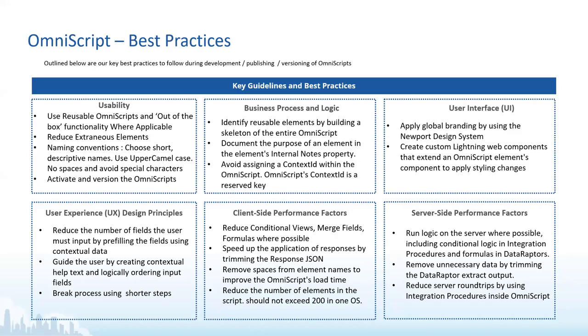Rahul has covered this: don't use spaces while giving the element name, because that would be the API name, and if you give spaces, that goes wrong from the performance perspective. OmniScript will take a lot of time to load those element names with spaces. Then try to keep the number of elements in the OmniScript to 200. Again, this is an important aspect. If you keep it limited to 200, your OmniScript will work fine. If it's more than that, it doesn't mean it won't work, but you'll have to compromise on performance, so it's always advisable to keep it at 200.